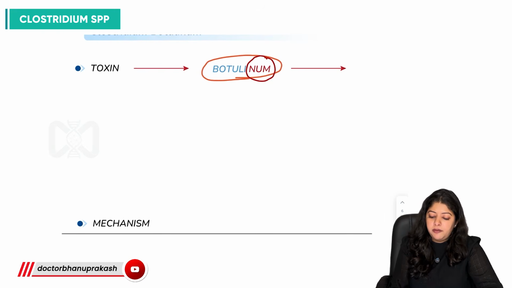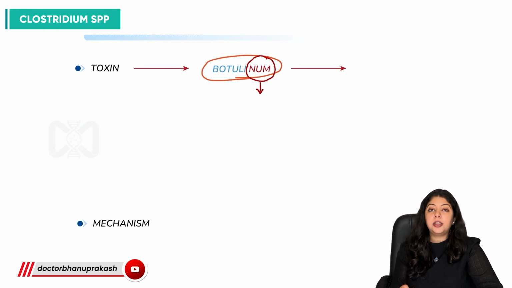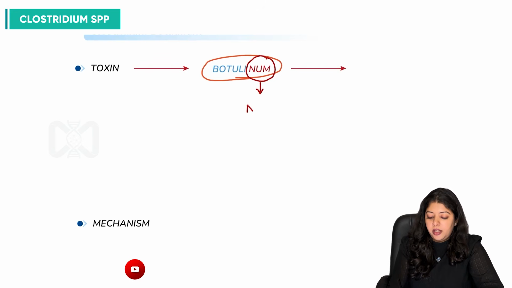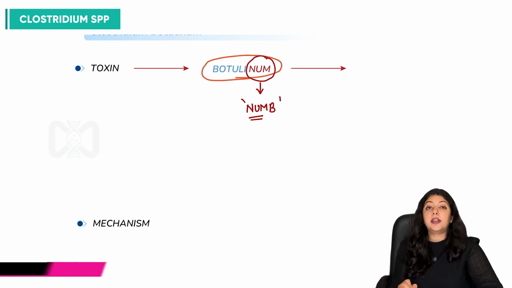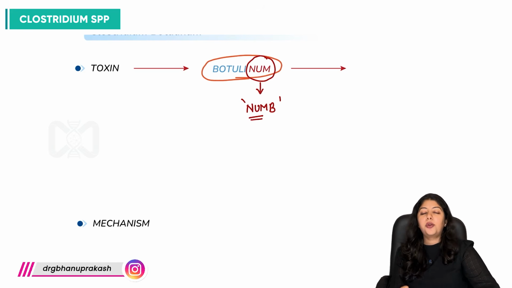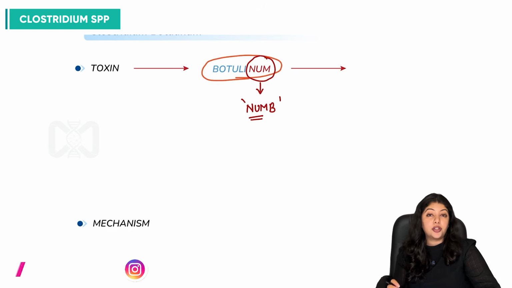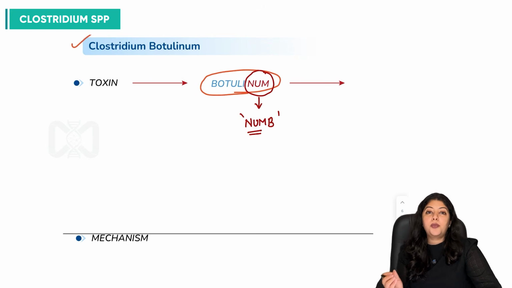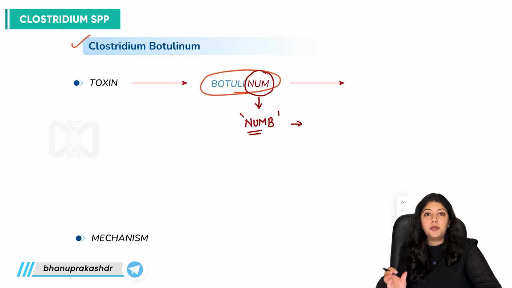Num, if we use it as a mnemonic, that is numb, it has a numbing effect. And when we talk about any numbing effect, are we discussing some neurological defect, some neurological dysfunction that occurs? So what is the characteristic of this botulinum toxin, which stands for numbing?